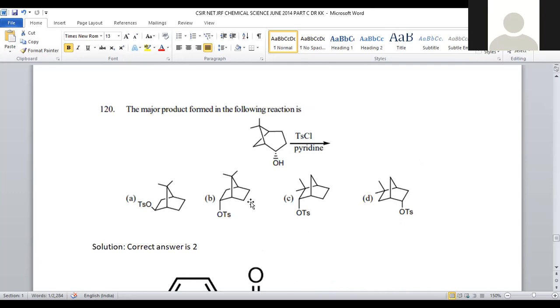By this, series 5 of CSIR NET JRF Chemical Science, June 2014, part C was completed. I think this kind of discussion of previous year question paper will be helpful to you for your preparation.